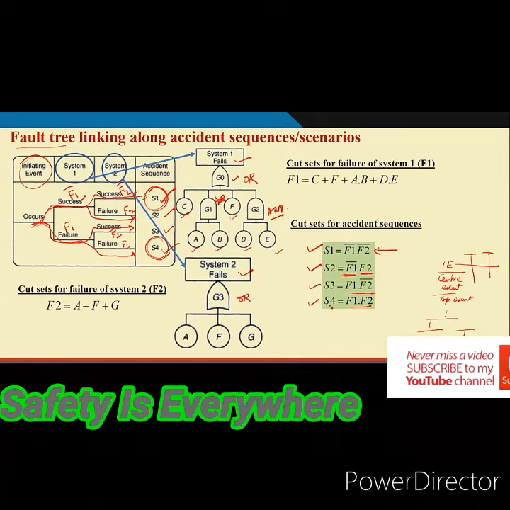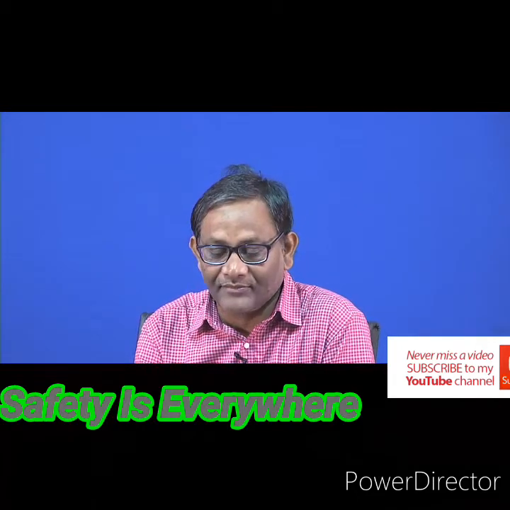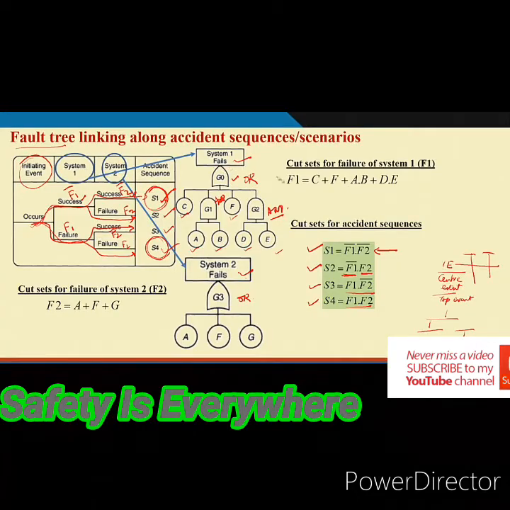In order to do so, you need to find out the cut sets for system 1 as well as system 2. So, all of you know what is a cut set? A cut set basically is a set where if all the basic events of that set occur, then the system top event occurs. Now, if I consider the first one, system 1 failure, then what is happening here? System 1 failure, if C occurs, system 1 will fail. If F occurs, system 1 will fail because of the OR gate.